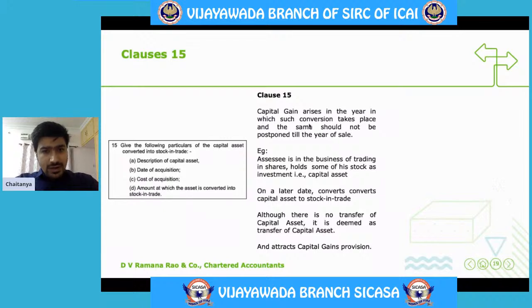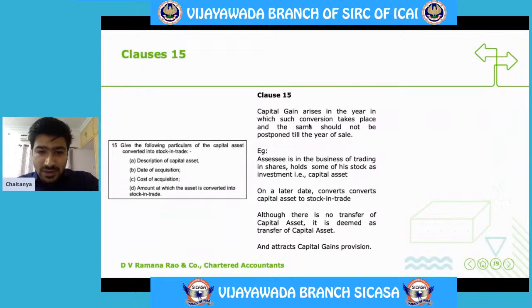In this case, what will happen is when a capital asset, although it is not sold and although actual transfer did not happen, even in that case, because of conversion of capital asset into stock in trade, capital gain arises in the year of conversion. And the capital gain will not be postponed till the year of sale.